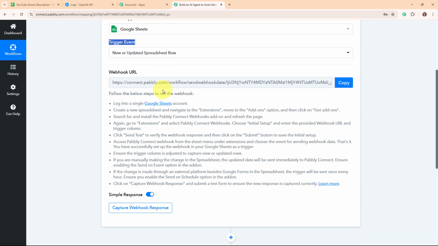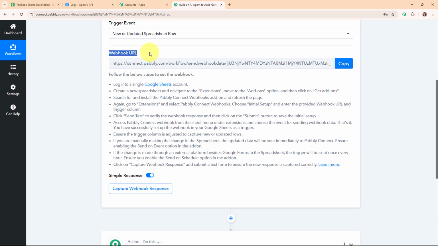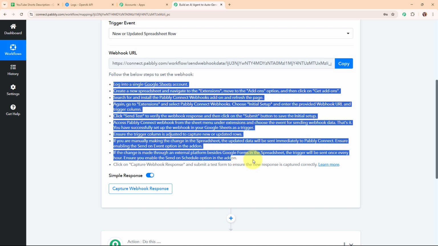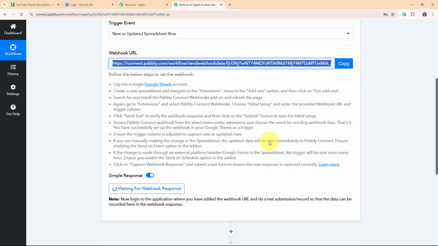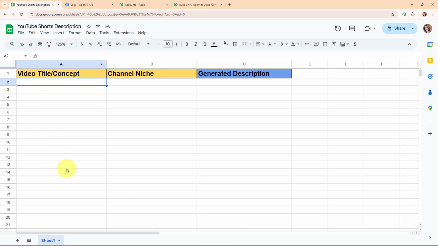Alright, so now after selecting my trigger event, you can see I've received a webhook URL. That means I'm going to use this webhook URL to connect my Google Sheets with Pabbly Connect. Following the instructions given below, firstly I'm going to copy this webhook URL. I've already logged in to my Google Sheets account, and here you can see the sheet that I've already created with the name YouTube Shorts Description.